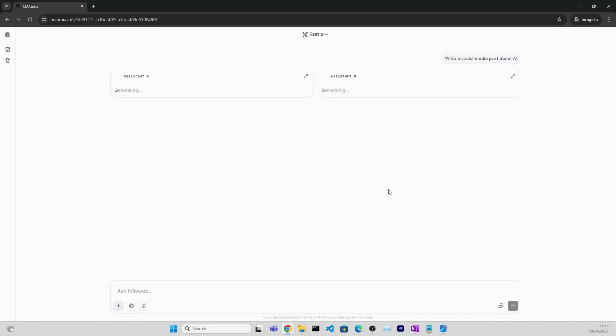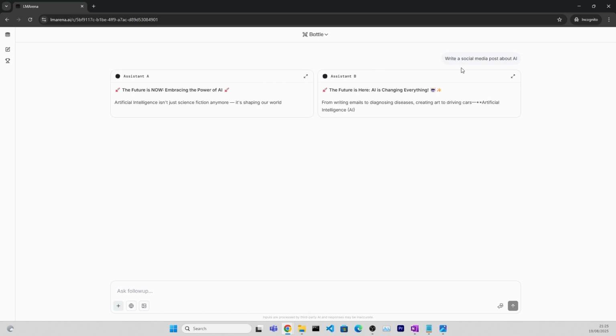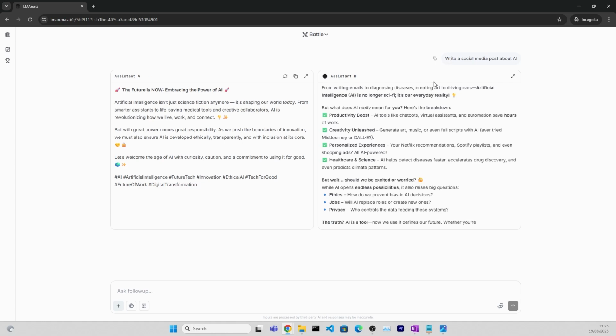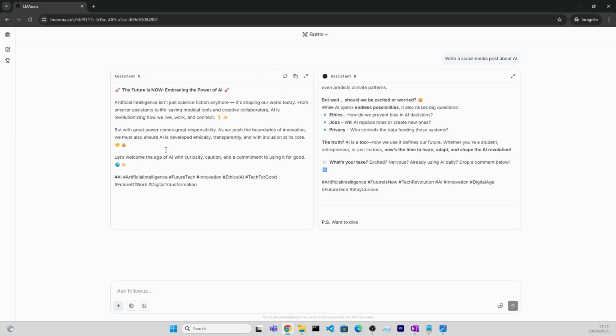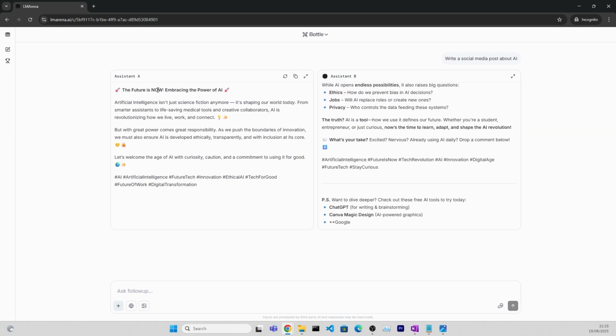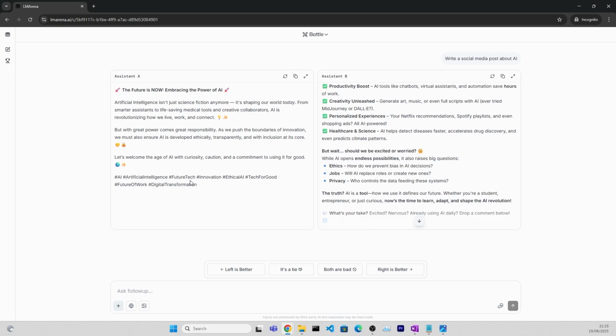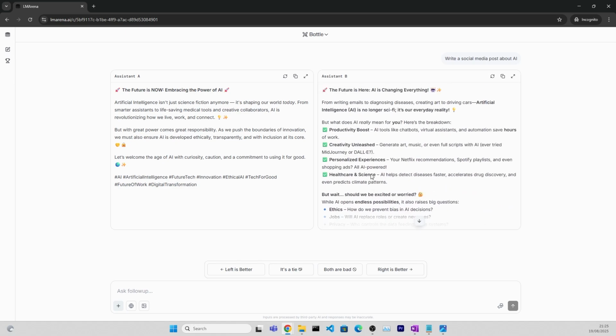You just agree to the terms of the policy. Of course, the prompt that we have now written doesn't matter at all. But what you can see right now is we have two AI models that are generating for us an answer to our prompt. And when they are done, we can go through the answers and select which answer we like better. We can either say we like the left better, that it's a tie, they are both good enough, we like the right better, or that both are bad. So let's say it's a tie for me.